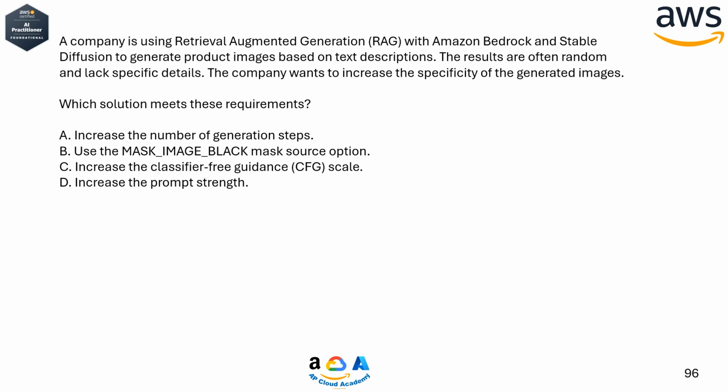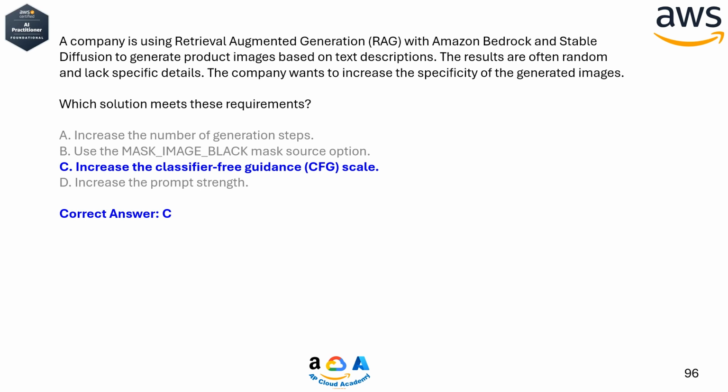A. Increase the number of generation steps. B. Use the mask_image_black mask source option. C. Increase the classifier-free guidance, CFG, scale. D. Increase the prompt strength. Correct answer, C. Increase the classifier-free guidance, CFG, scale.